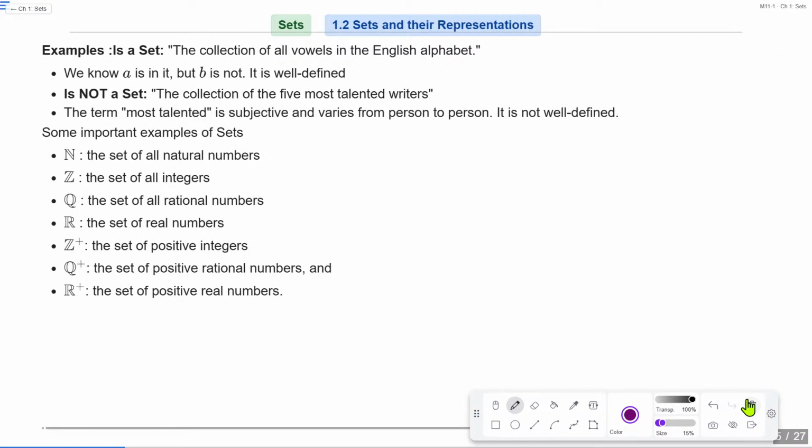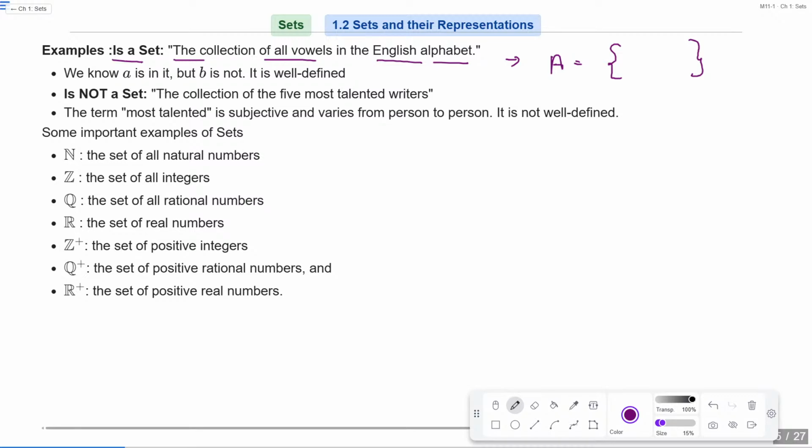So basically, let's see an example. Take any set, the collection of all vowels in the English alphabet. So you know the vowels in the English alphabet. What are they? So let's make a set A. What are the elements of set A, if set A consists of the collection of all vowels in your English alphabet?